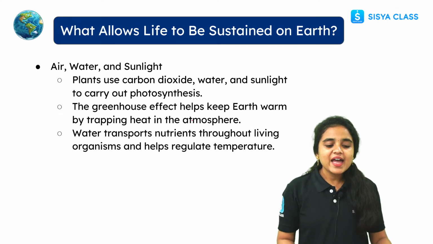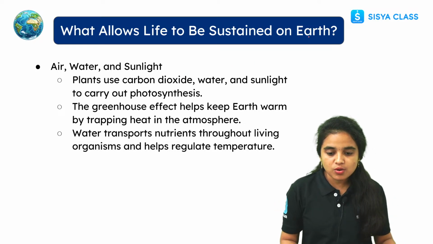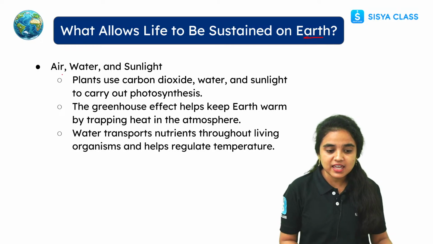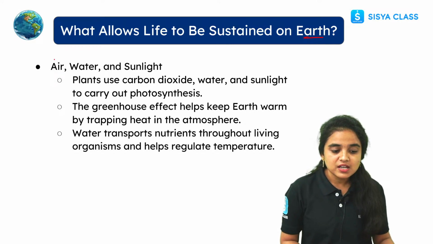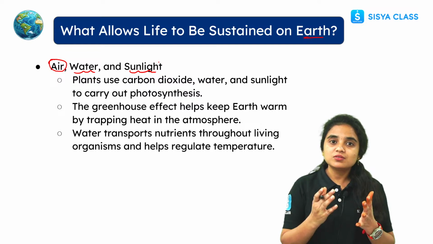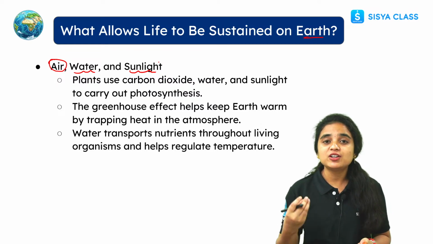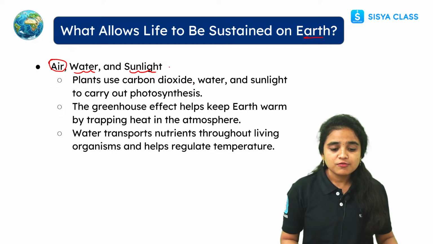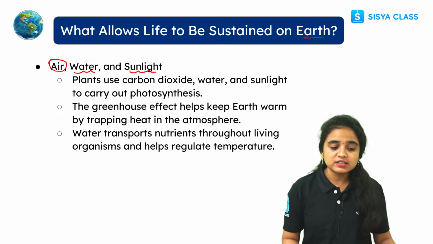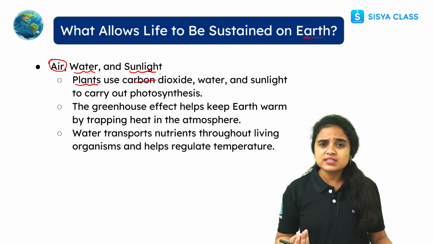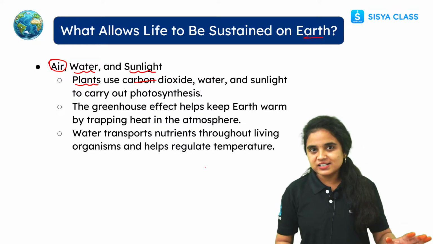Right, students? And what allows life to be sustained on earth? Let us see, there are different types of components like air, water and sunlight. These are the major components we get from our earth. So these are the major components required to sustain life on our earth, right? Like plants will use the carbon dioxide, right, students? We will breathe in oxygen and we will breathe out carbon dioxide. We already learned this in our lower grades.